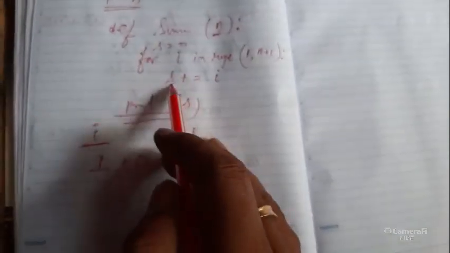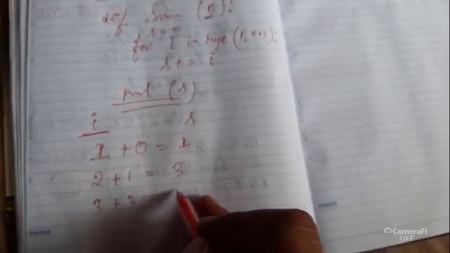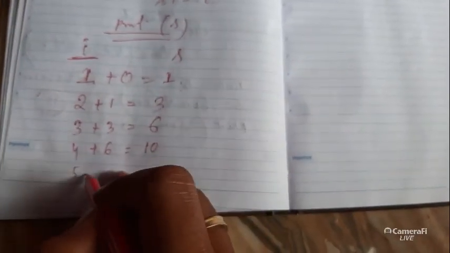So what will happen? The value of i will change. First the value of i will be 1, so 1 plus the value of s, which is 0, s will be 1. Next time, s plus equal to i, again i will increase to 2, and s will be 1, so it will now be 3. Then i will be 3 and s is 3, so 6. Then i will be 4 and s is 6, that is 10. Then i will be 5 and s is 10. So ultimately it has reached 15.